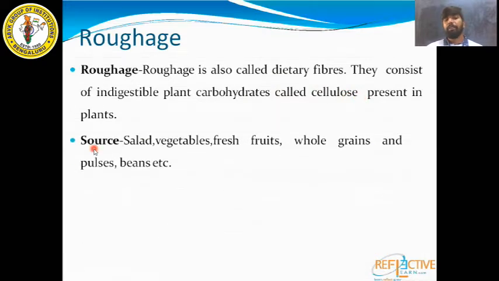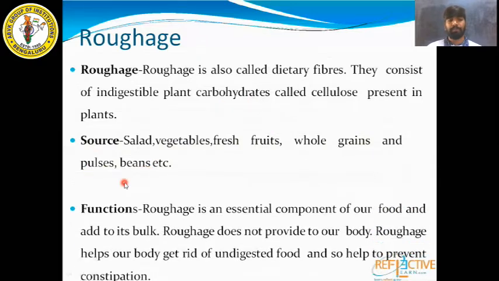So what are the sources of roughage? From where do we get roughage? We get roughage from salad, vegetables, fresh fruits, whole grains and pulses, and also beans. These are some of the sources of roughage.